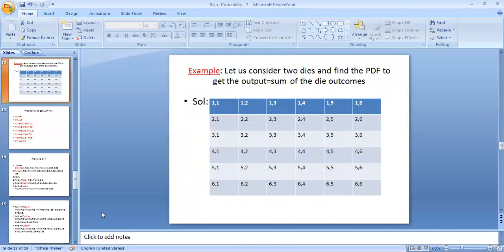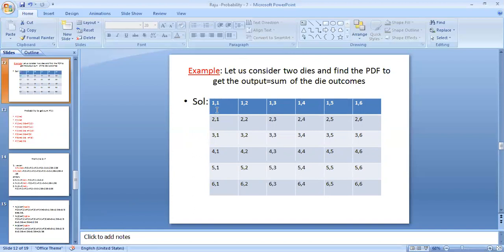Coming to one more example, let us consider two dice and find the PDF, where the output is the sum of the dice outcome. As you know, if two dice are thrown at a time, you can get 36 possibilities of outcome. Here you can observe the outcomes.